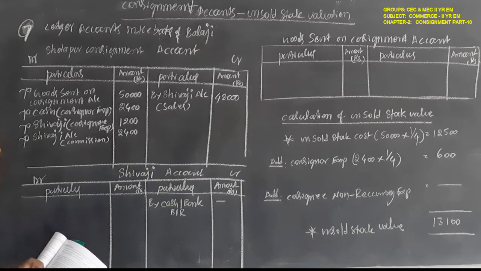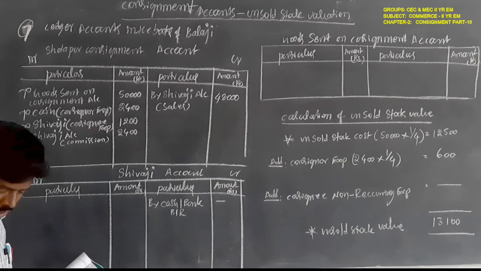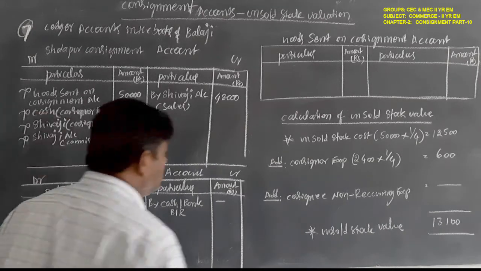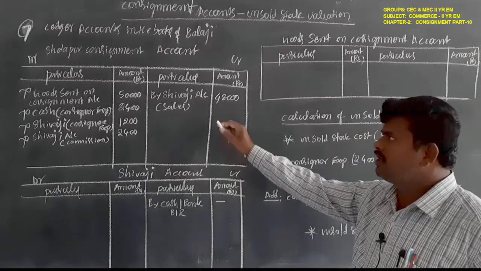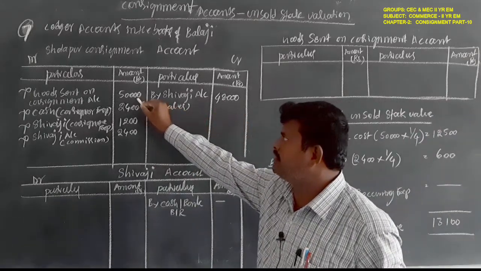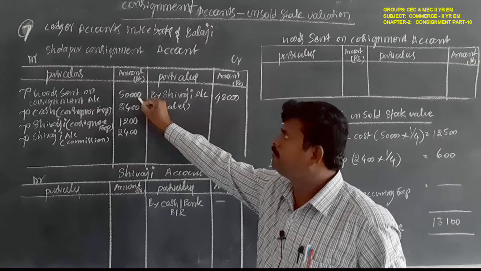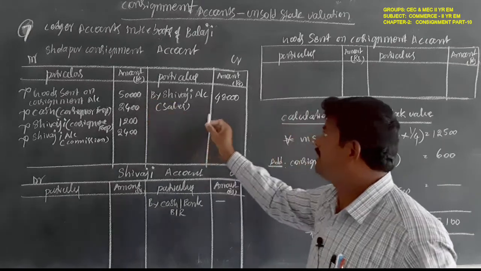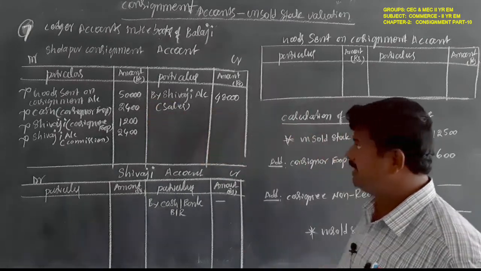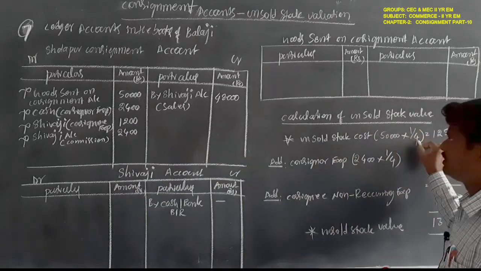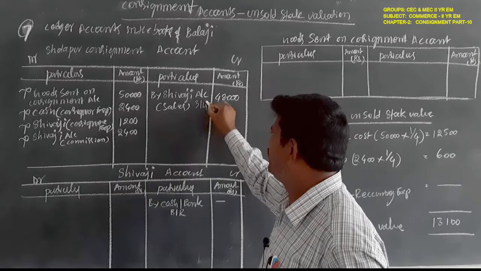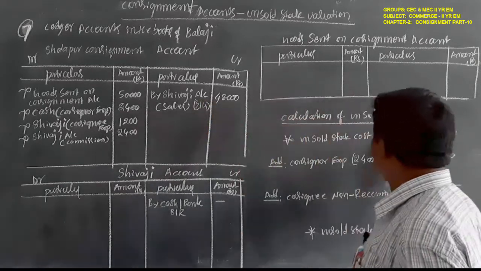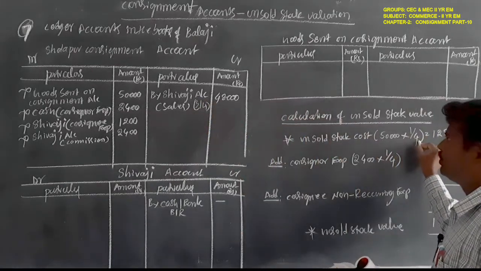Next, you have to calculate the unsold stock valuation. The total goods on consignment value is 50,000 rupees. So 3/4 is sold, the remaining is 1/4. This is the proportion of the sale, 3/4, so the unsold stock value is 1/4.